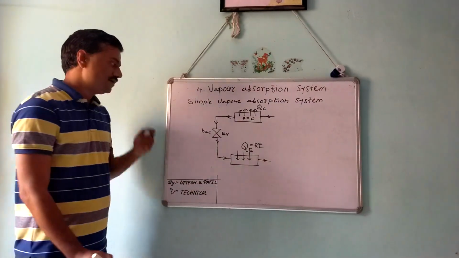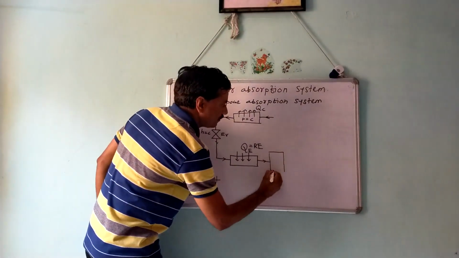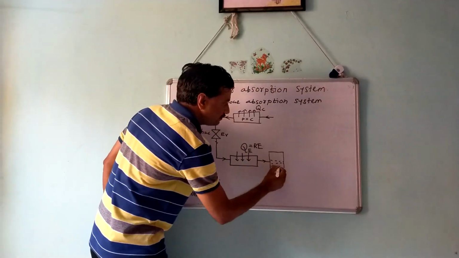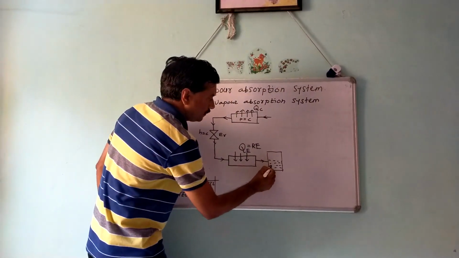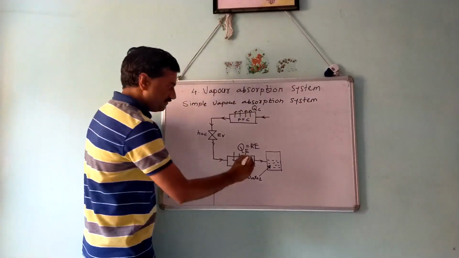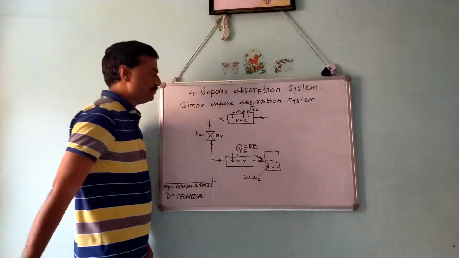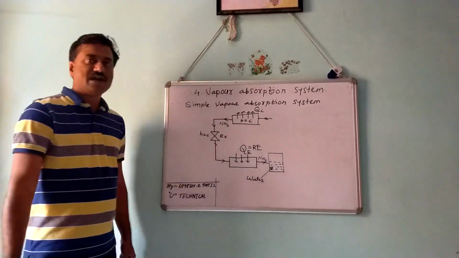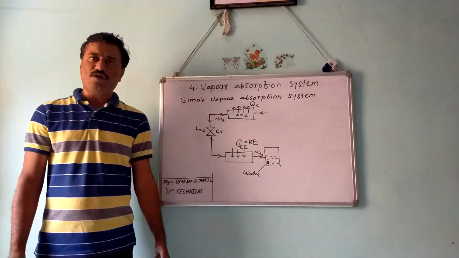This vapor refrigerant then passes through an absorber. The absorber contains an absorbent, which is normally water, and water has a strong affinity for ammonia. So ammonia is used as the refrigerant in the simple vapor absorption system, and water is the absorbent.